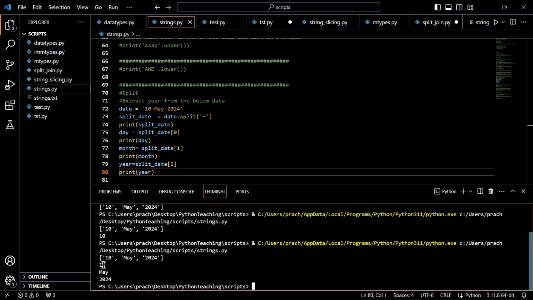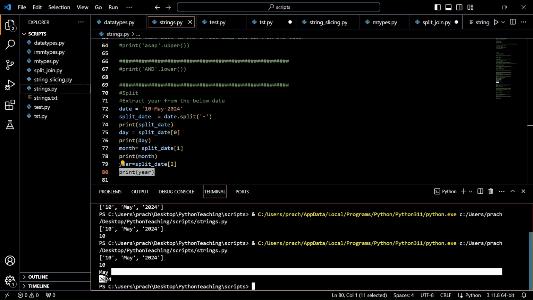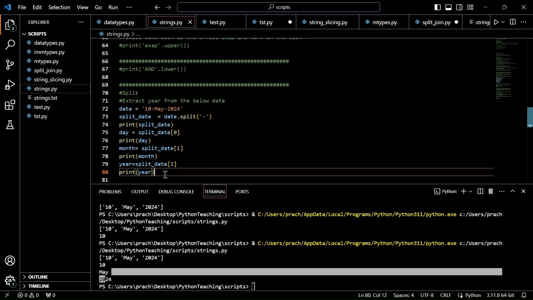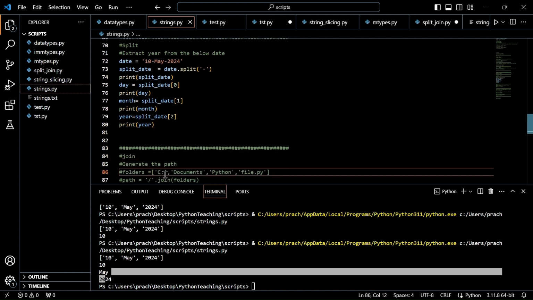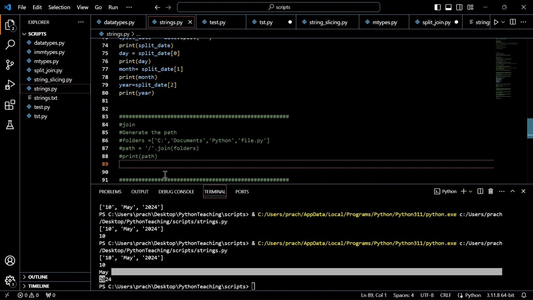See, 10 is the day. This print has given us 10 here. This print has given the month here, and this print has given the year. Okay, so like this we are splitting. And how you split, you decide based on your string: comma, colon, any hash or whatever. Based on your string, you divide the strings. Okay, that is all about split.